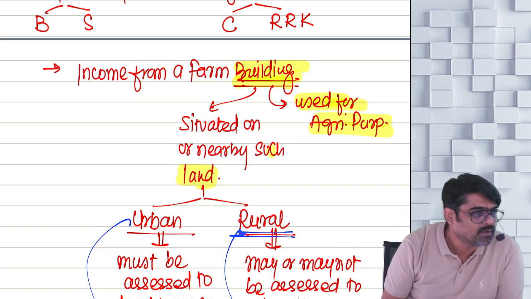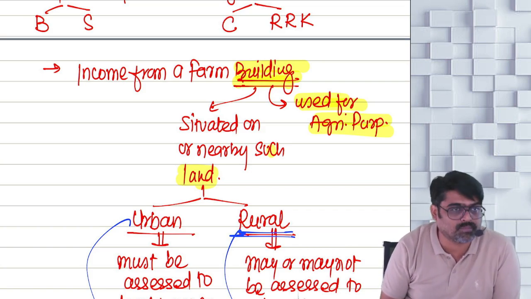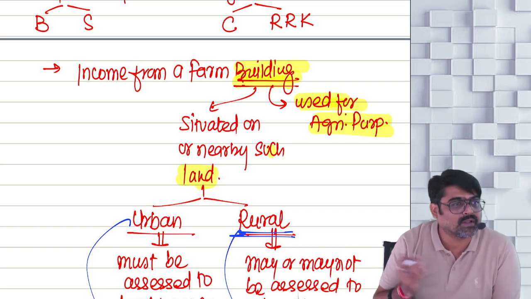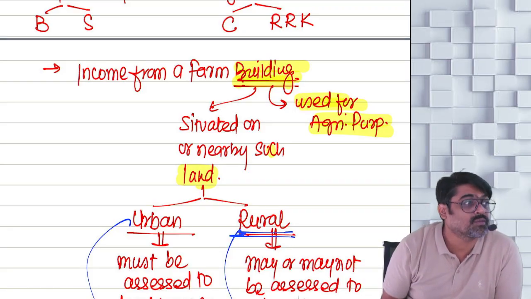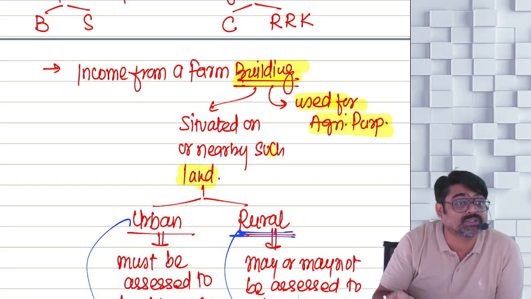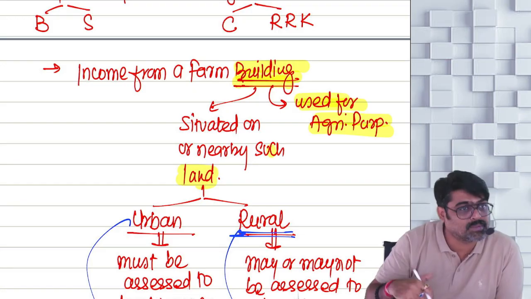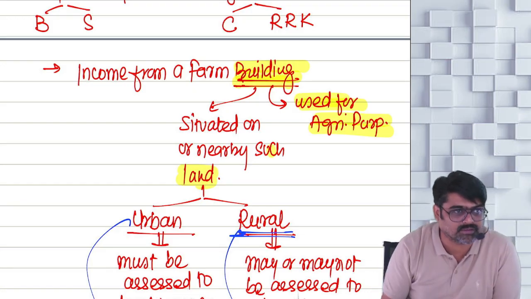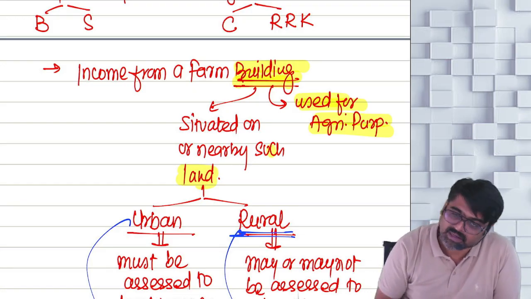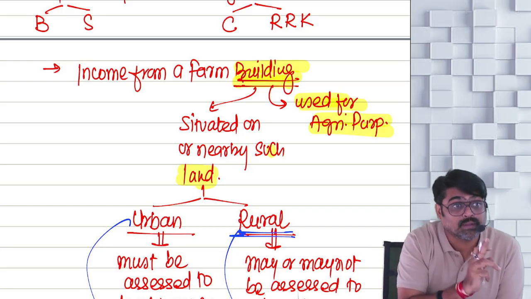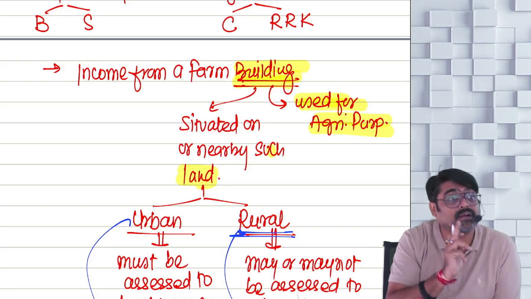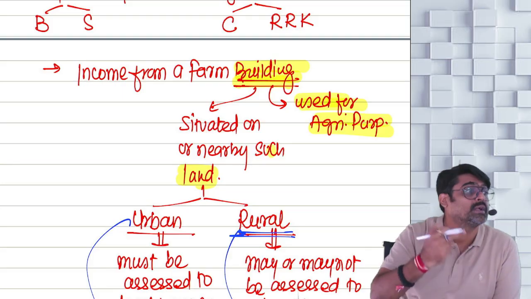Yes or no? So where are you going to keep your farm equipment? In this building. After harvesting, where are you supposed to store your farm produce? In this farm building. Meaning this farm building is being used as a dwelling house for the purpose of your agricultural operations. Understanding? But if the farm building is situated on urban land, then that urban land must be assessed to local taxes or land revenue.